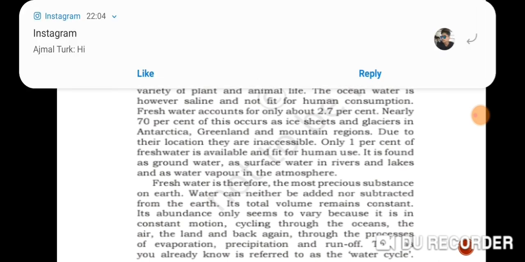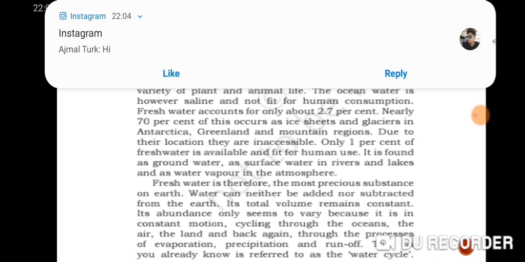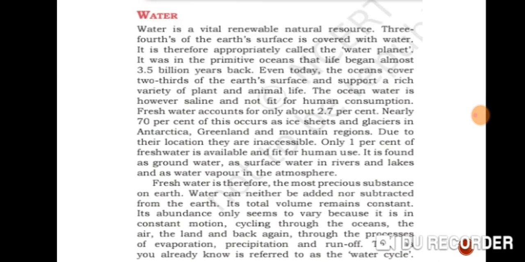Water evaporates from the ocean, transforms into water vapors, and falls back on the land in the form of rain and rivers. Ocean water is salty, hence it cannot be used for human occupation. Clear? Ocean water is in the form of salt water, and it is not fit for human use.